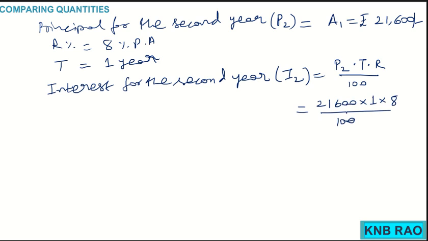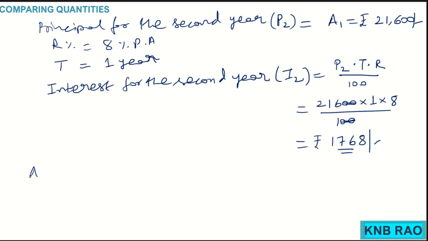So these two zeros will get cancelled, and 8 ones are 8, and that 8 will multiply 216. So what is the value? 216 into 8 gives you rupees 1,728. Now tell me, is this interest more than the interest for the first year? It is obviously more, that was 1,600 and this is 1,728.